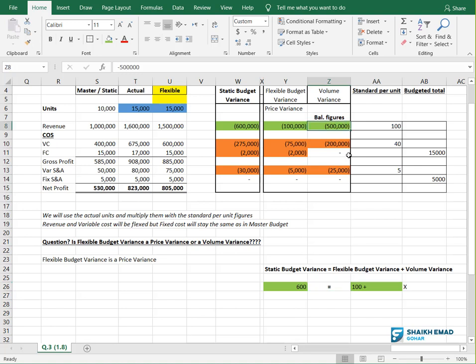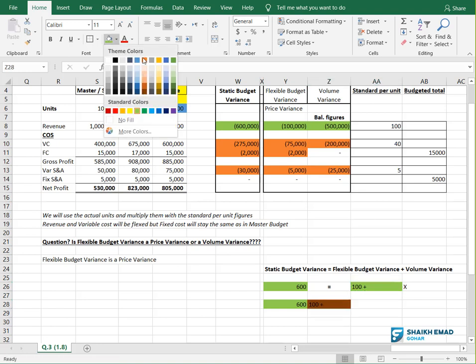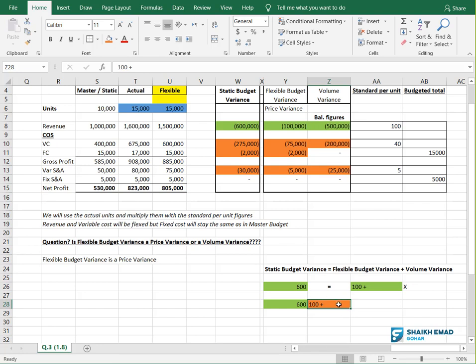So the answer will come to 500,000. Because 600 is already there, I will copy paste this here, and keep this thing here also. But this time it will become orange, because I am throwing it to the other side of the equation. So the answer will become how much?